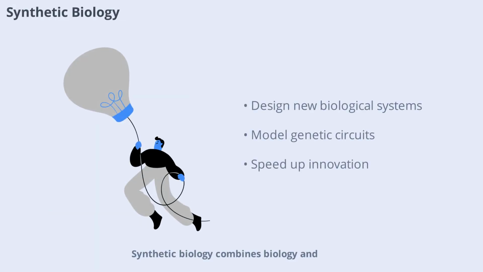Synthetic biology combines biology and engineering to design new biological systems. Simulations are vital for predicting how these engineered systems will behave before they are built in the lab. By modeling genetic circuits and metabolic pathways, scientists can design organisms with specific functions such as producing medicines or cleaning up pollution. Simulations reduce trial and error, speeding up innovation in this exciting field.